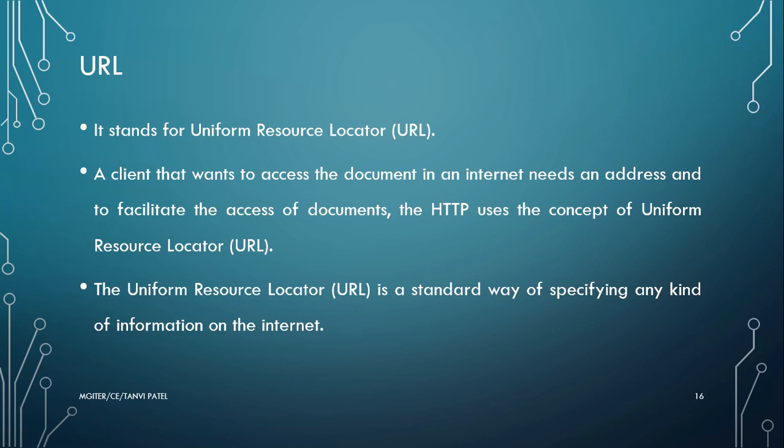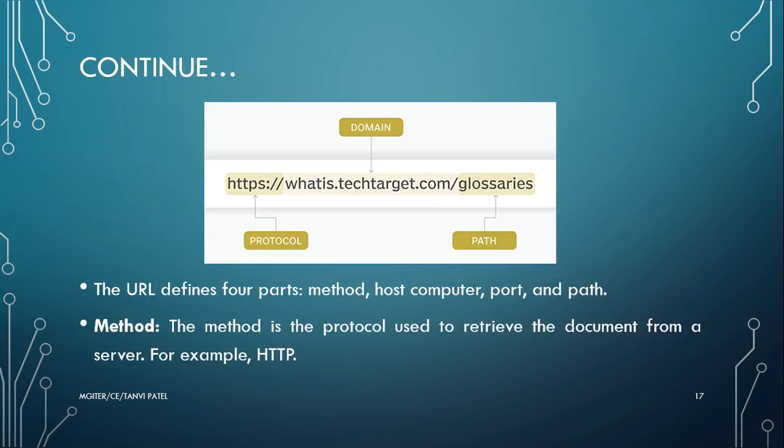Now the next is URL. It stands for Uniform Resource Locator. A client that wants to access a document on the internet needs an address to facilitate access to the document. HTTP uses the concept of URL, that is Uniform Resource Locator. The URL is a standard way of specifying any kind of information on the internet. The URL defines four parts, that is method, host computer, port and the path.